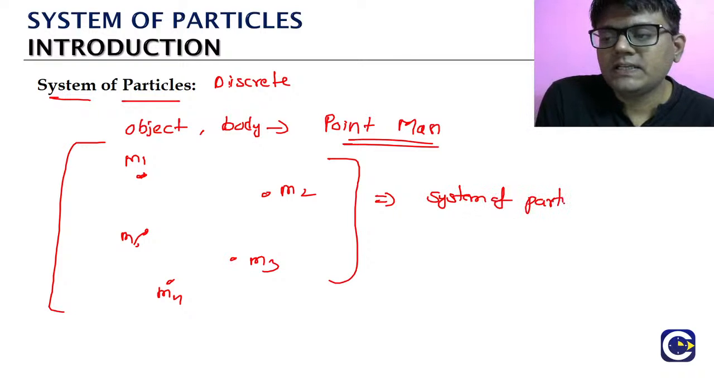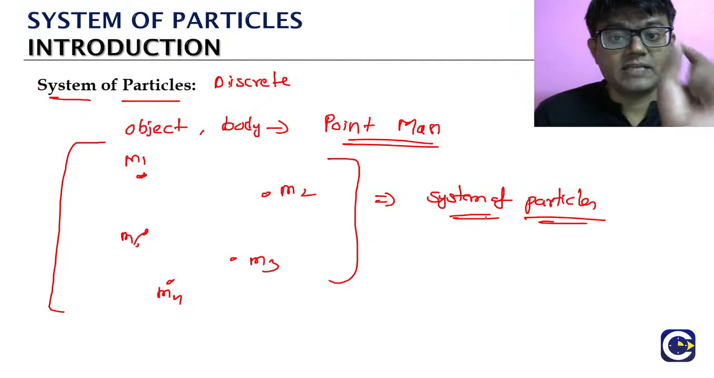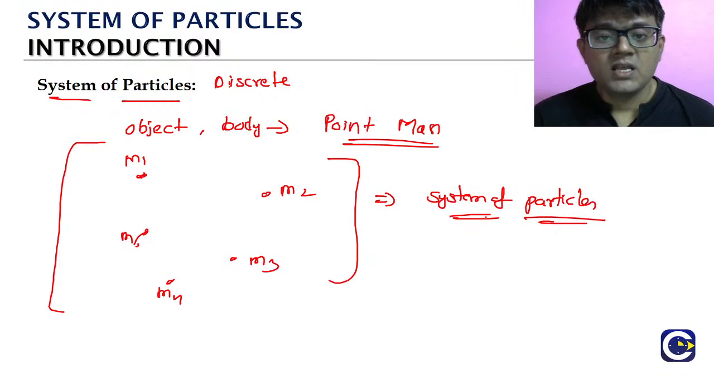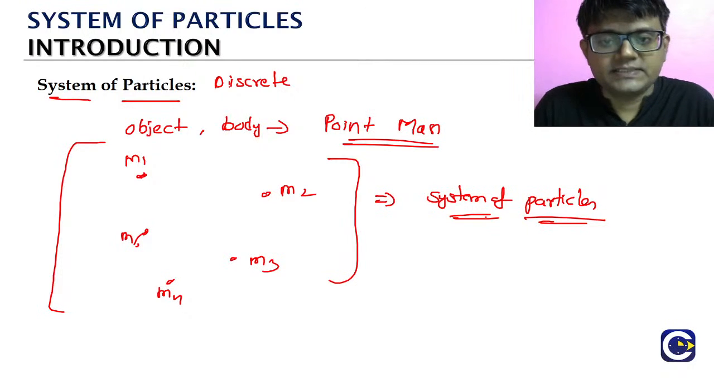Normally when we say object or a body, that is what we are considering as a single point mass. Otherwise, if we are required to study a group of discrete particles, okay?